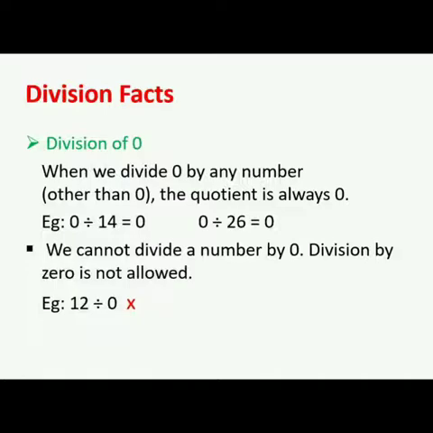Now, our third fact is division of 0. When we divide 0 by any number other than 0, the quotient is always 0. It means whenever we divide 0 by any number, our quotient will always be 0. For example, 0 divided by 14, our quotient is 0. 0 divided by 26, our quotient is 0. One important thing, we cannot divide a number by 0. Division by 0 is not allowed. For example, 12 divided by 0 is not possible.